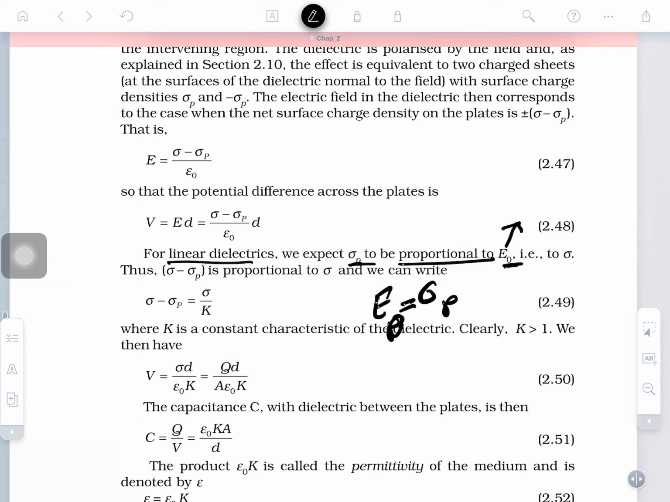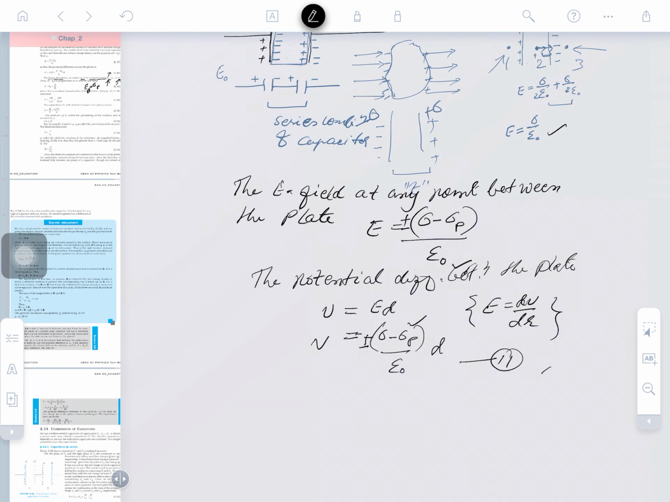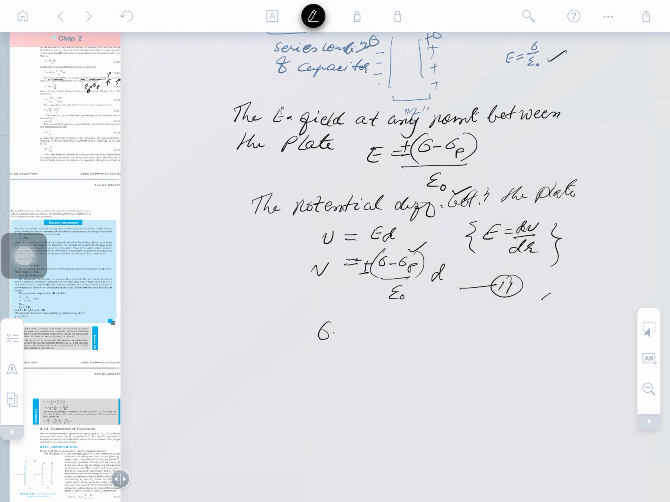So, what we can speak here, this is sigma, and this epsilon naught has developed sigma right now. So, we can speak here it is directly proportional to that. I am telling this means this is directly proportional to what? Simply it is sigma minus sigma p. This is directly proportional to the electric field, and electric field is directly proportional to what here? Sigma, because that is this here.